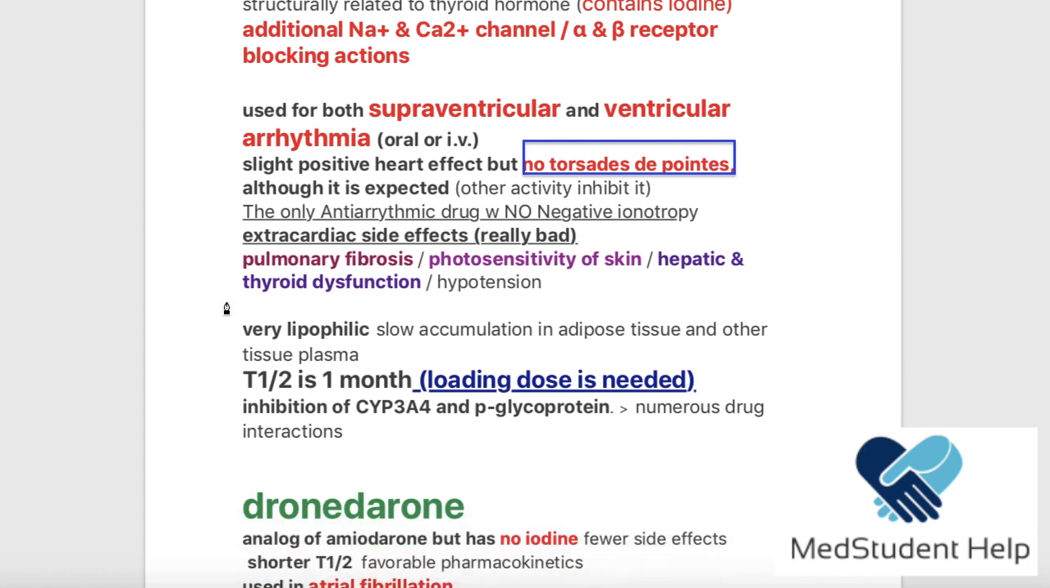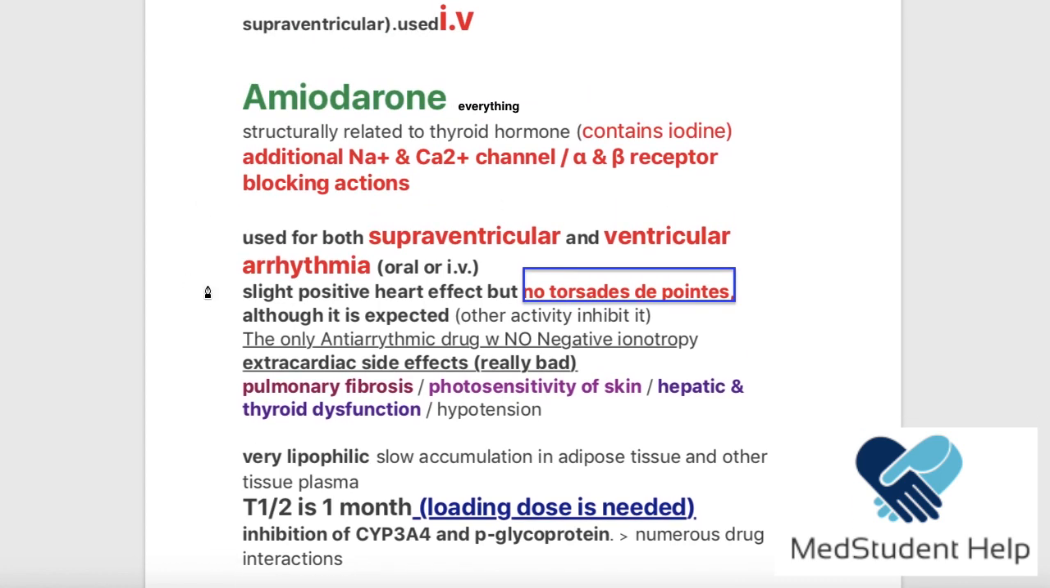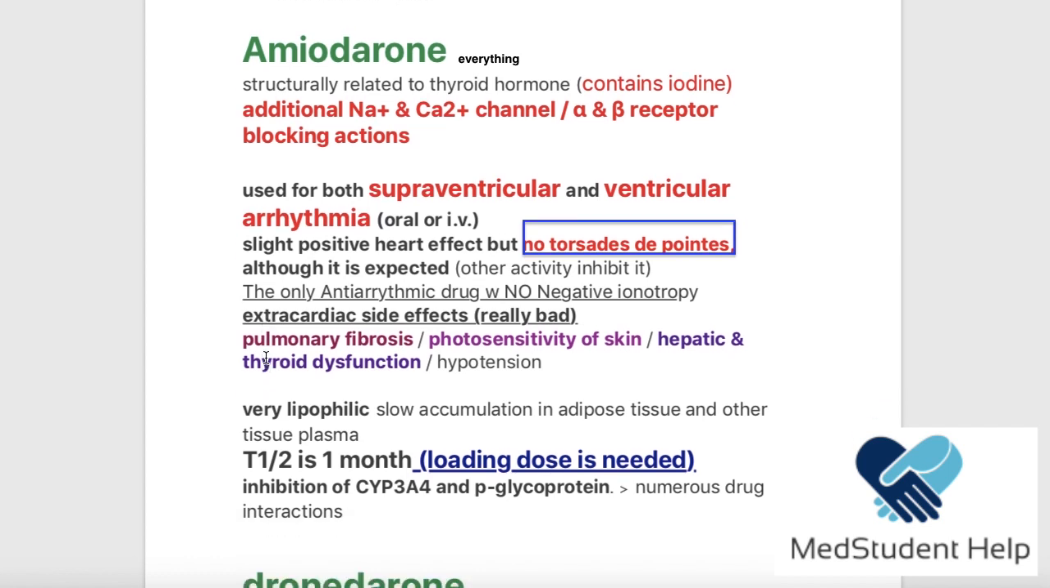Now, the bad thing. This drug has been very good. There is never a drug that is very good. If it is very good in its function, it is going to be very bad in its side effects. And this is applicable for amiodarone. So amiodarone has very, very bad extracardiac side effects. And the most important will be the pulmonary fibrosis.